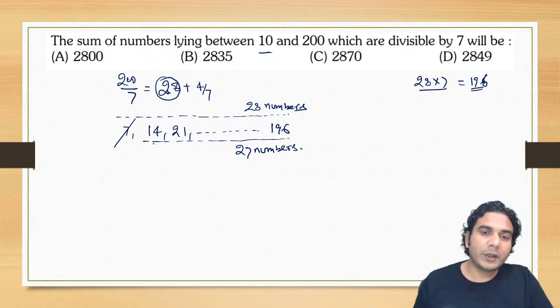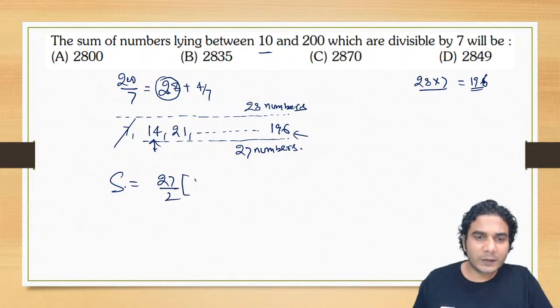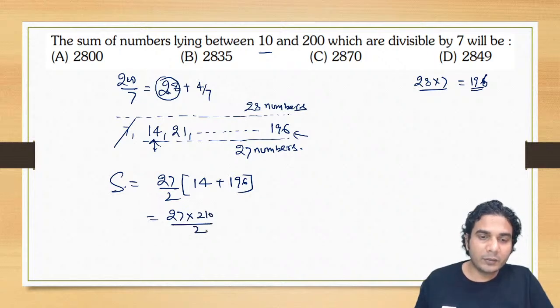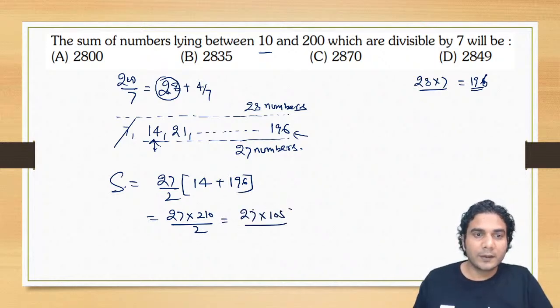Okay. So now you know the first term as well as the last term and the number of terms. So you can find the sum easily, right? So the sum is equal to 27 by 2 into first plus last. So 14 plus 196, simple, it is going to be 210. So 27 into 210 divided by 2. First it is going to be 27 into 105. So we can eliminate easily: 7 into 5 is 35, so your unit place is going to be 5.